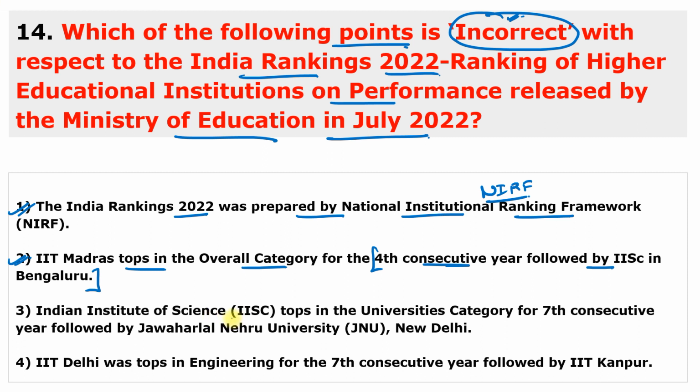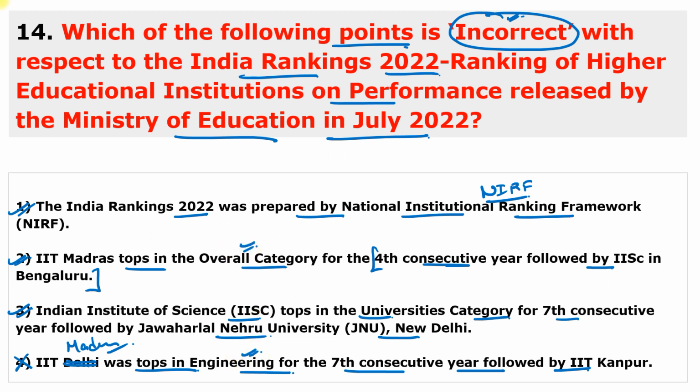And IISc, or Indian Institute of Science, tops in the universities category for the 7th consecutive year, followed by the Jawaharlal Nehru University, New Delhi. Again, this statement is true. Third is right. And the fourth one is IIT Delhi was topped in the engineering for the 7th consecutive year, followed by the IIT Kanpur. This is wrong because it is not IIT Delhi, it is IIT Madras. So IIT Madras topped in the overall category as well as in the engineering category.